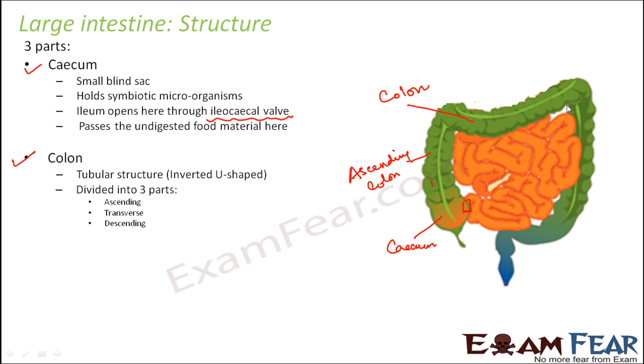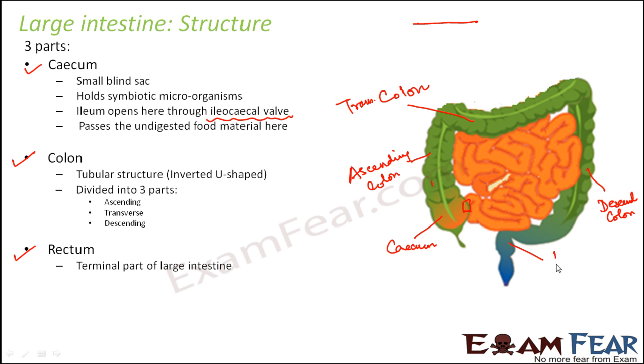This part is transverse, that is longitudinal, I mean this way, that is transverse, right? So this one is transverse colon, and this portion, it is coming down, that is why this portion is descending colon. Now since colon forms the major part of the large intestine, that is why many a times the term colon is used as a synonym to large intestine. And then the last part, that is rectum. So rectum is the terminal part and this part is rectum.